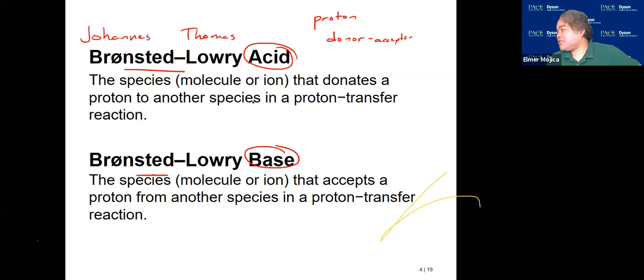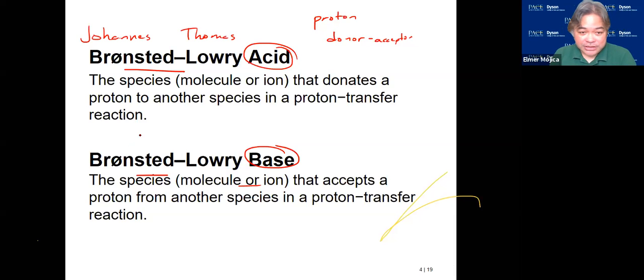So the Bronsted-Lowry definition of acid is any species that donates a proton, or a proton donor. And any Bronsted-Lowry base is any species that serves as a proton acceptor. So here, they expanded the definition of the acid and base. And in this case, you can now include ammonia.